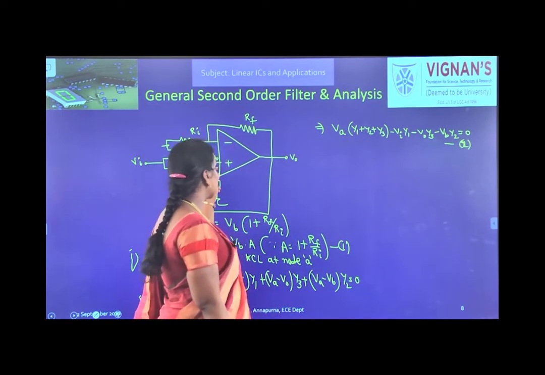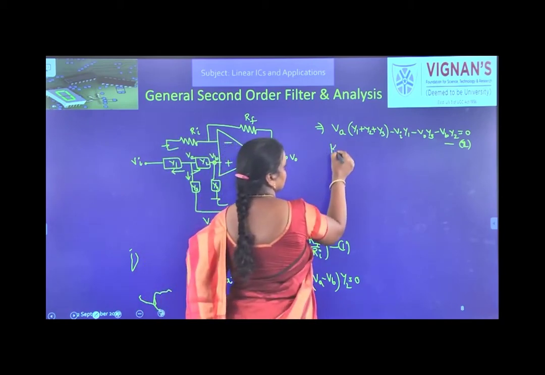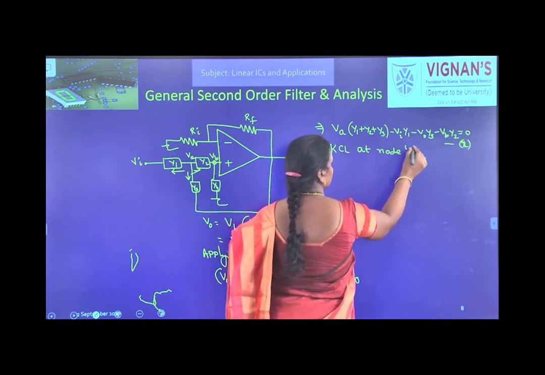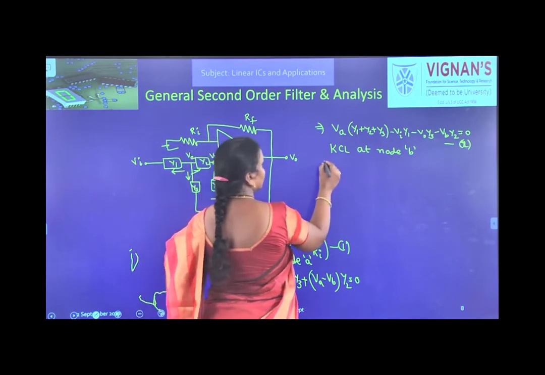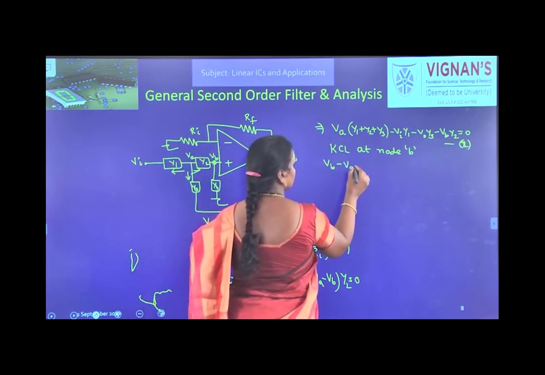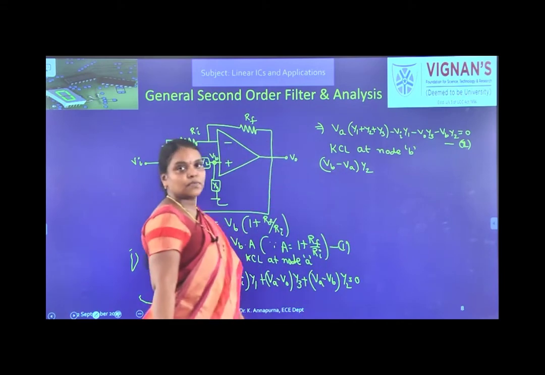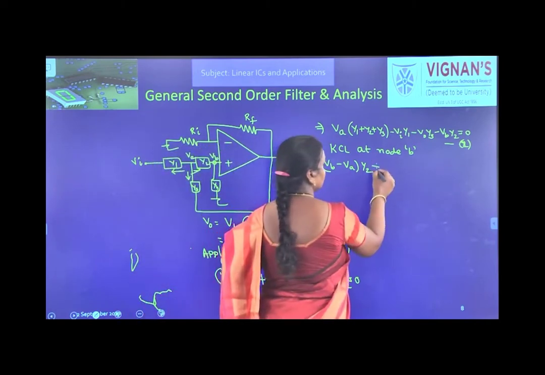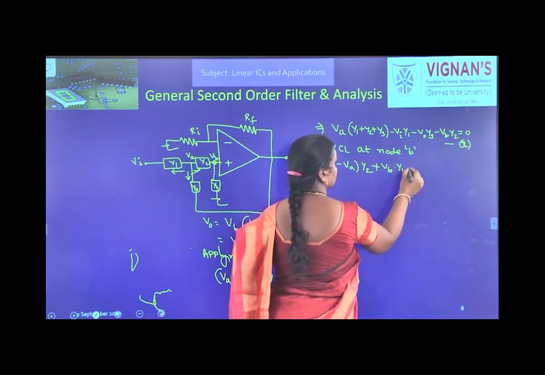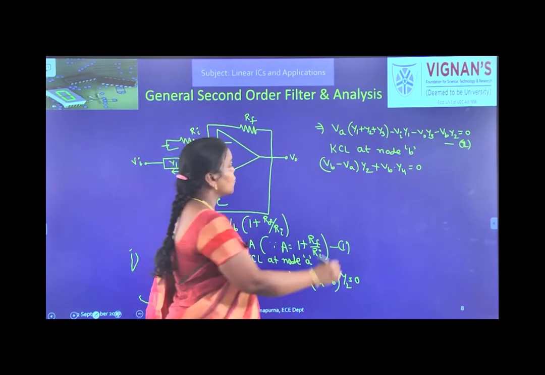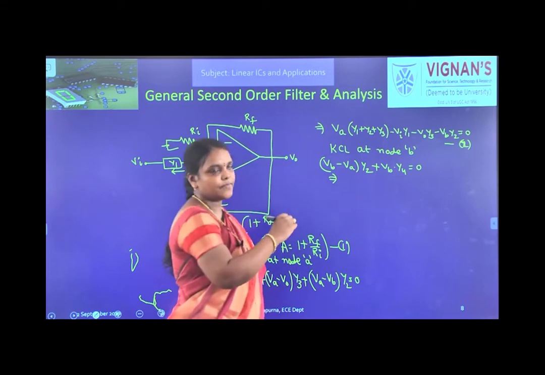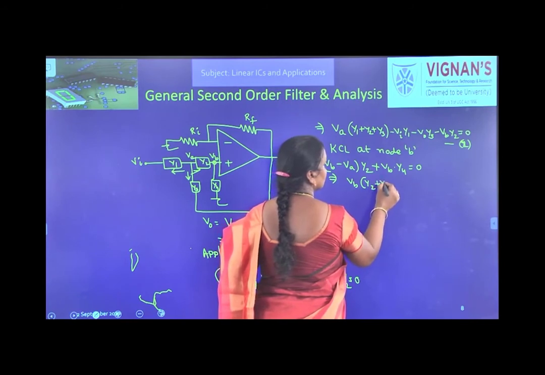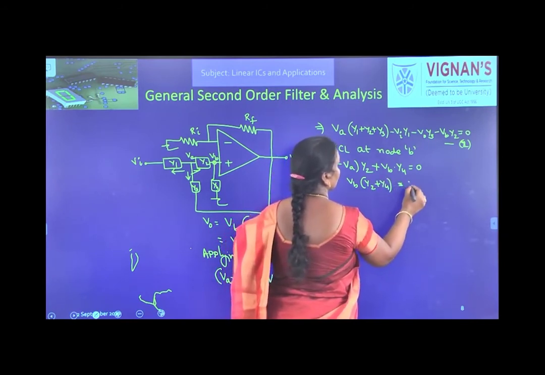Now let us apply KCL at node B. What will we get? VB minus VA into Y2, that is the current flowing through this branch, plus VB into Y4 is equal to 0. From this you will get the relation between VA and VB. So VB into Y2 plus Y4 is equal to VA into Y2.